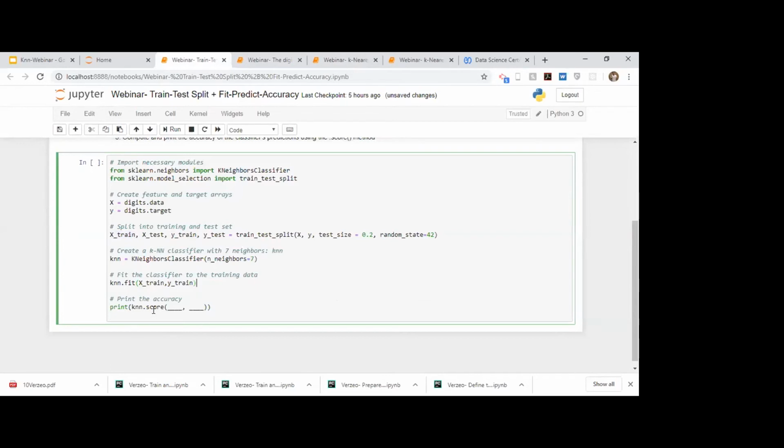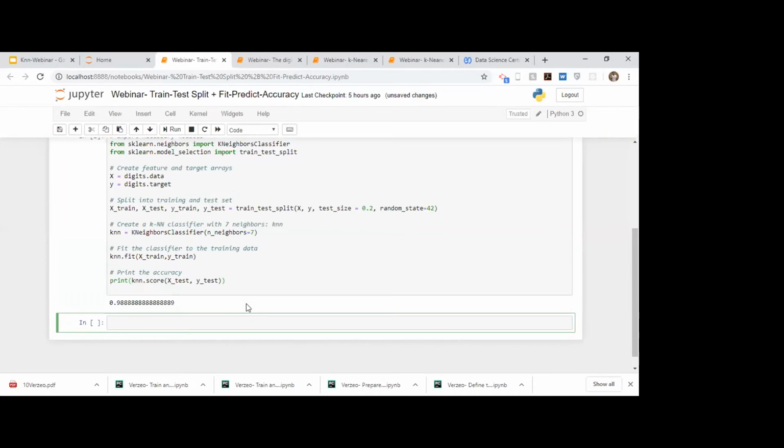There is a function called score that you can use. To that score function, you pass in your X test, and then you pass in your Y test. So you can see the score. Stratified won't be used here, right?